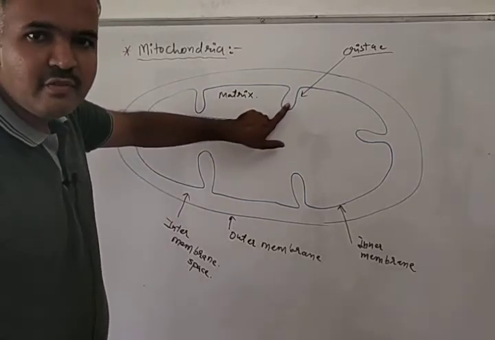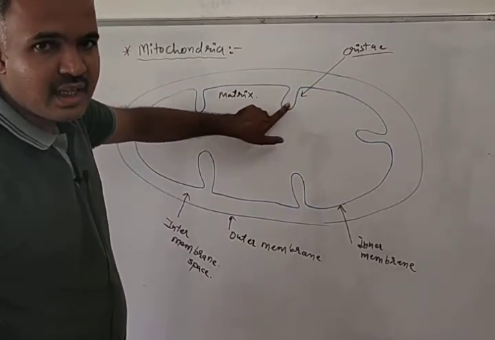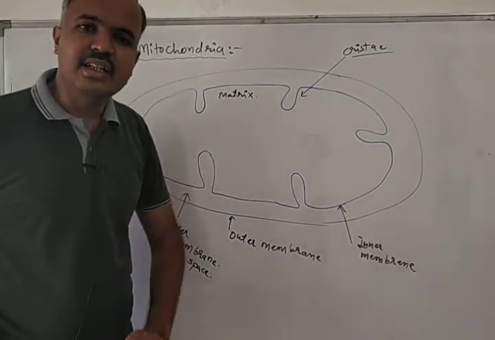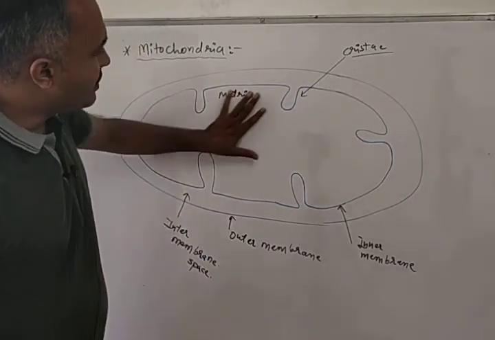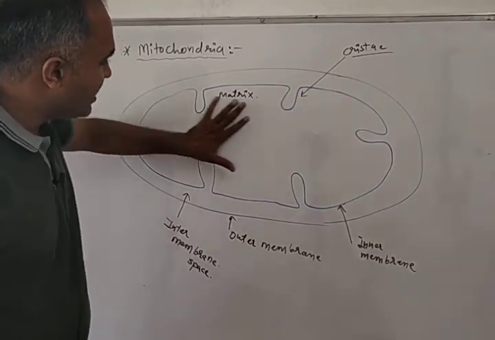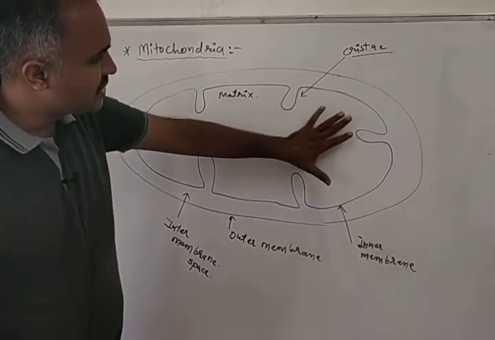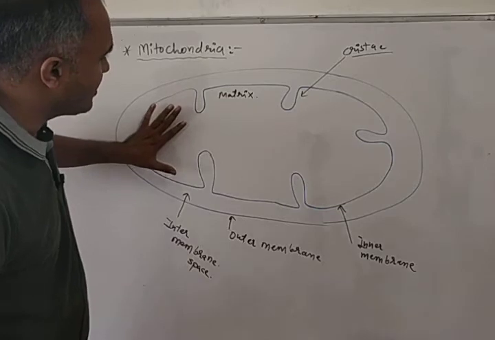Cristae are the invaginations which arise from the inner membrane, and the area covered by the inner membrane is known as the matrix.